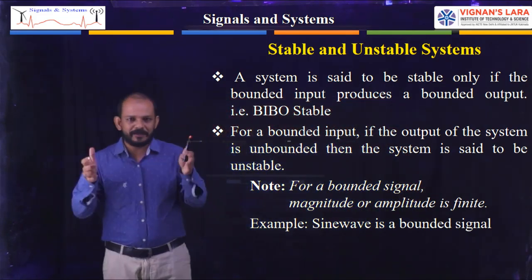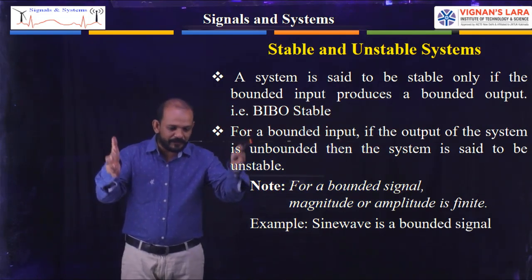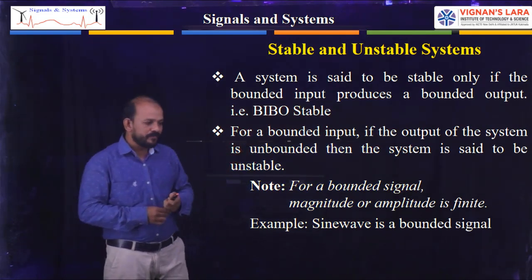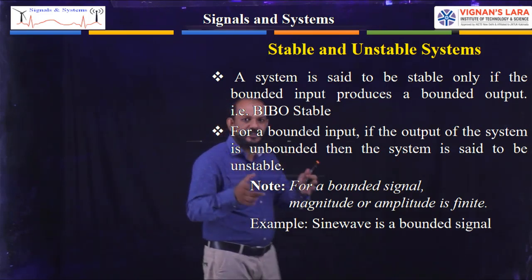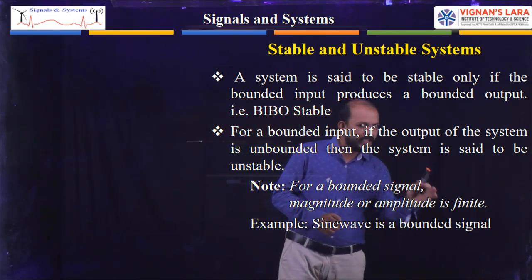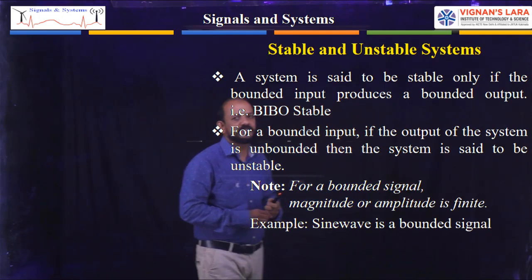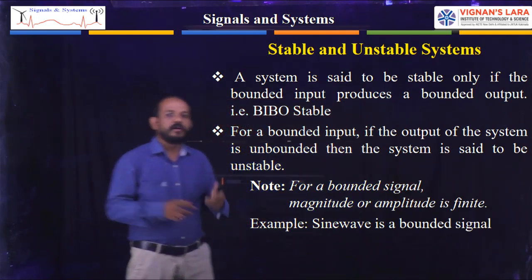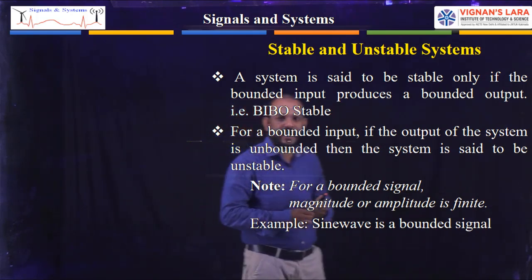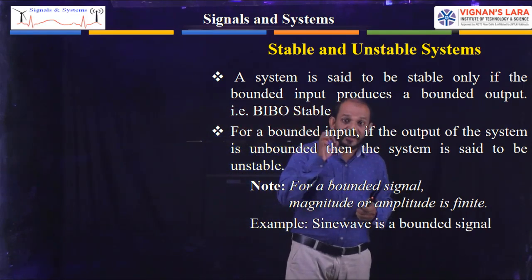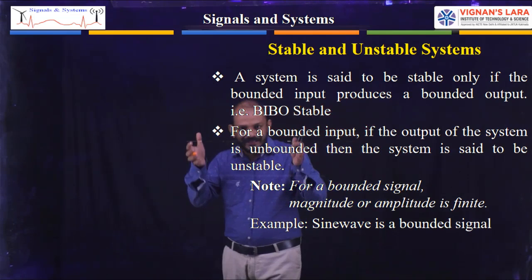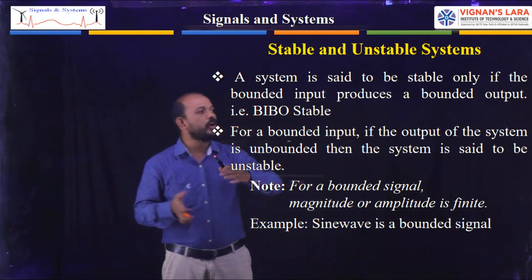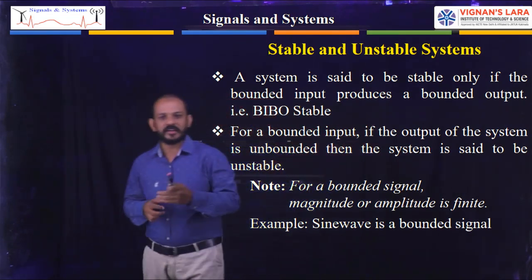So it should be within the limits. That is simply, the magnitude of the signal should be a finite value. It should not be infinite.